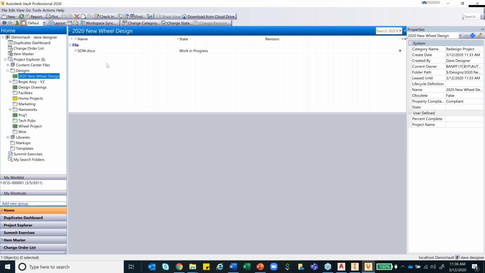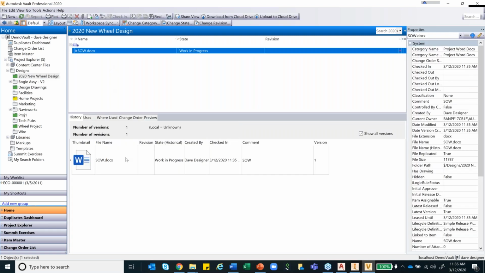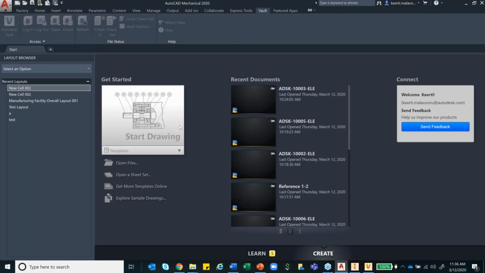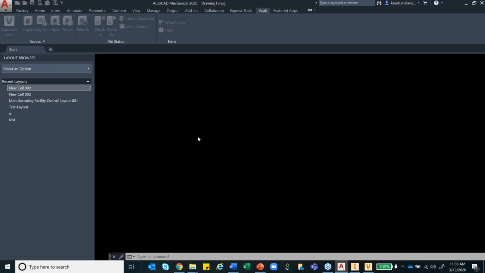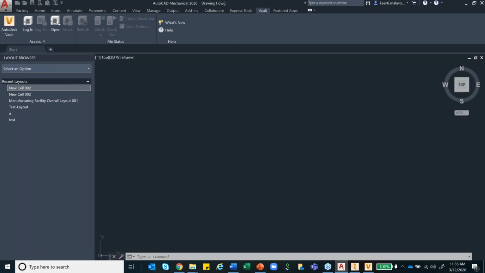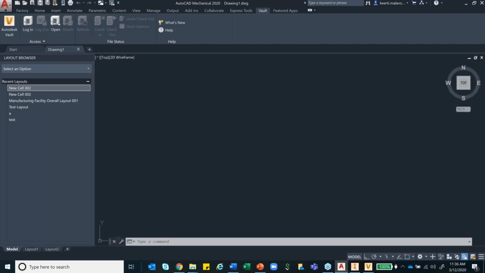And if I go to my vault and refresh it, you can see I have an SOW, and it gives me the entire timestamp and the history in terms of what is the work in progress, who created that, what time, the comment, and if there are multiple versions of it, it will capture them. Now let's take a look at one of the workflows from AutoCAD, because it is the most commonly used, and this is the file which creates the maximum amount of data as well.